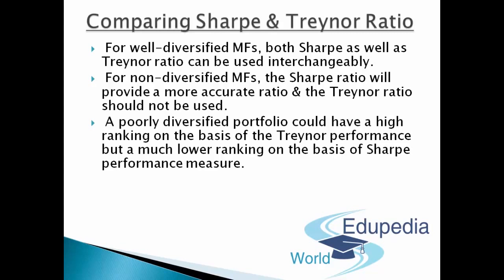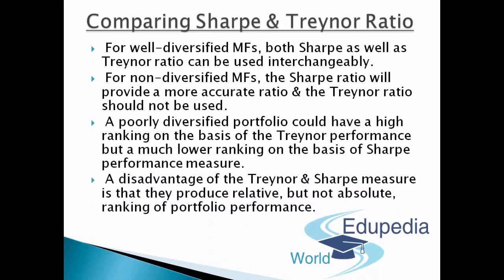So that is the reason as to why Sharpe ratio should be used on a non-diversified mutual fund. A disadvantage of the Sharpe and Treynor ratio measures is that they produce relative results and not absolute ranking on their portfolio performance. So for absolute kind of results, you will have to go for Jensen's Alpha rather than going for Sharpe and Treynor. So that's their disadvantage.